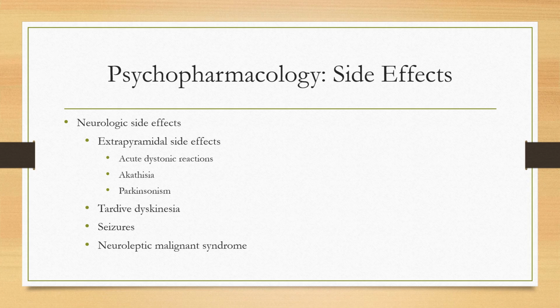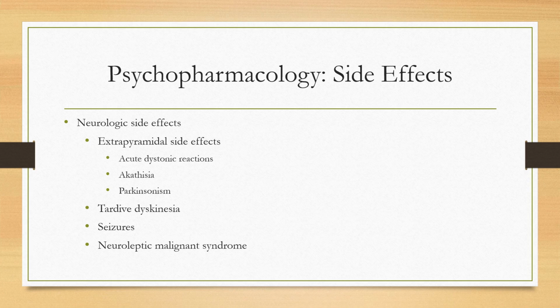We can give diphenhydramine, Benadryl, or benztropine, Cogentin, to help with these side effects. Pseudoparkinsonism usually appears in the first few days after starting or increasing a dose. We'll see a shuffling gait, mask-like face, muscle stiffness, cogwheeling, which is ratchet-like movements of the joints, drooling, akathisia, and we also treat this with medications.